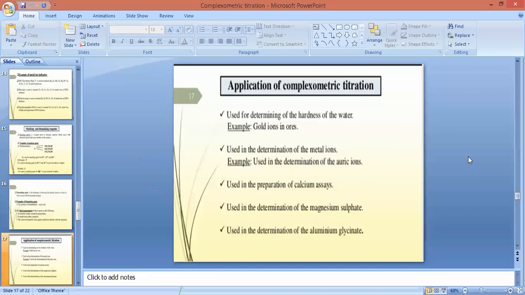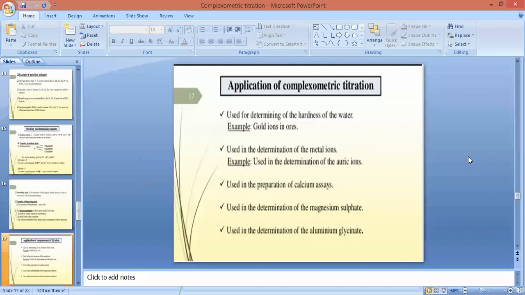And that is not fit for consumption. So firstly the tap water is to be determined for presence of metal ions. If it contains a permissible amount of metal ions, then it is fit for consumption. And if the quantity of metal ions is more than the standards, then it is not fit for consumption. So determination of hardness of water can be done by complexometric type of titration.